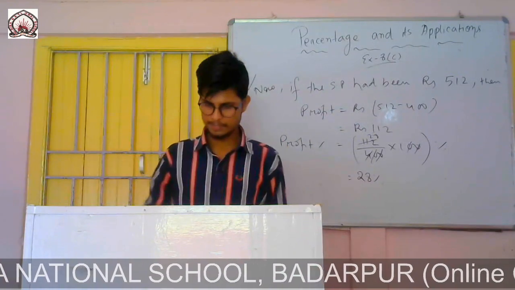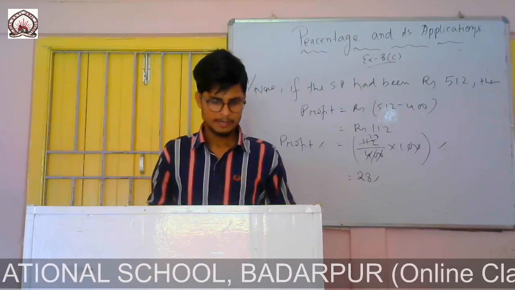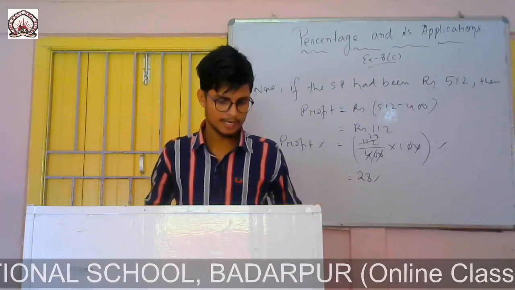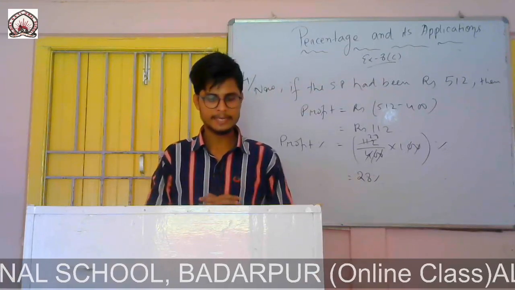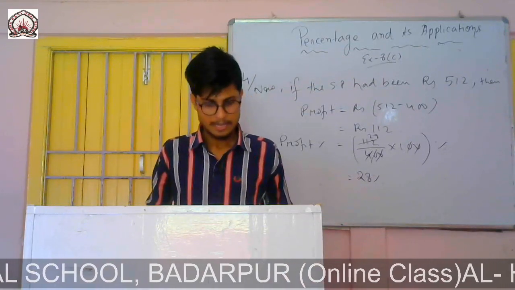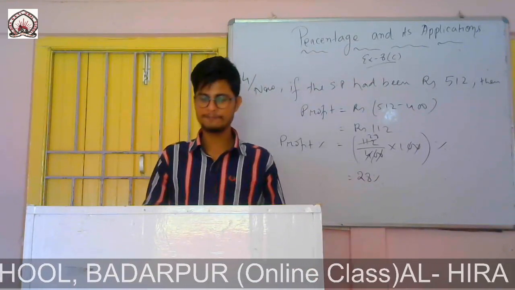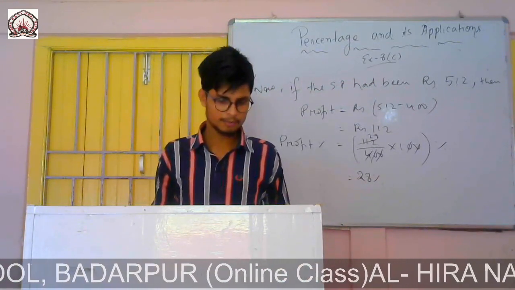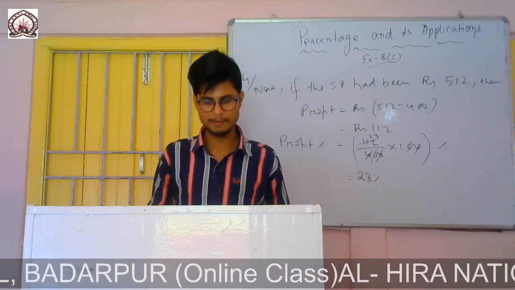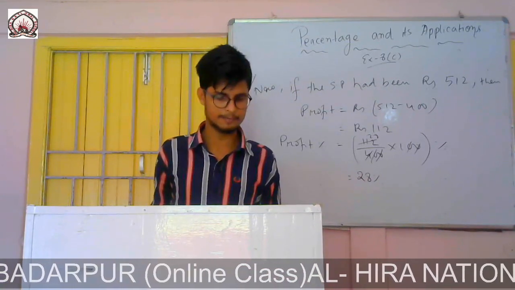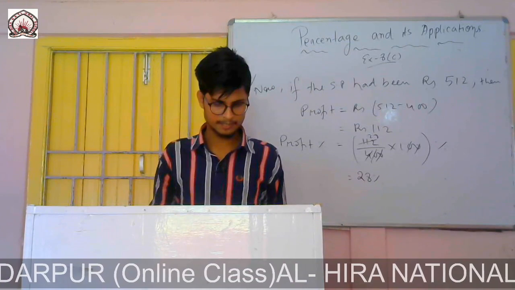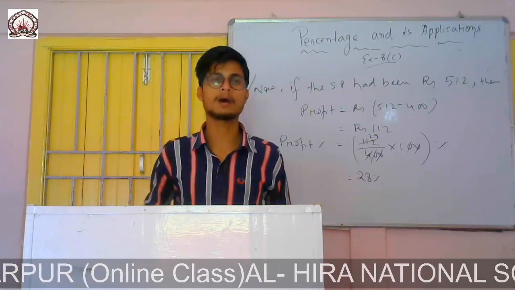So now question number 5. It is given, Prem sold an article to Sudhir at a gain of 10%. Again, Sudhir sold it to Hari at a gain of 15%. So Prem had bought it for rupees 500. That means the cost price of Prem is given. It is 500. So what does it cost Hari?